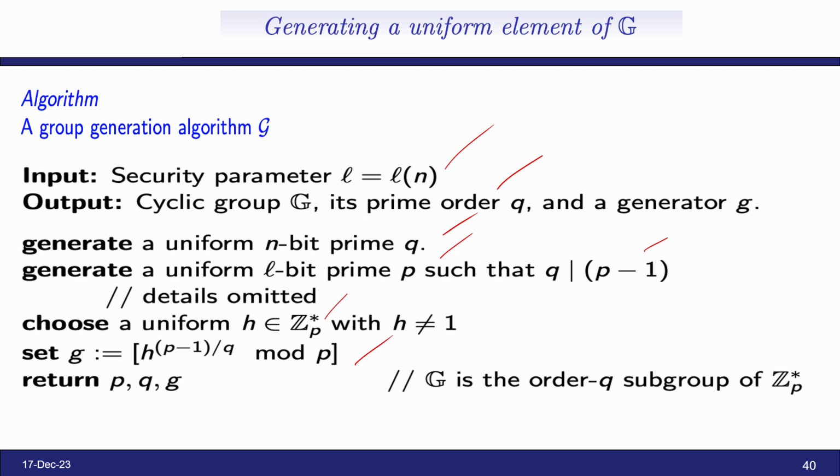Therefore, g generates the subgroup of Z_p* of order q. This way we can generate groups in cryptography using group theory and cyclic groups. Thank you.